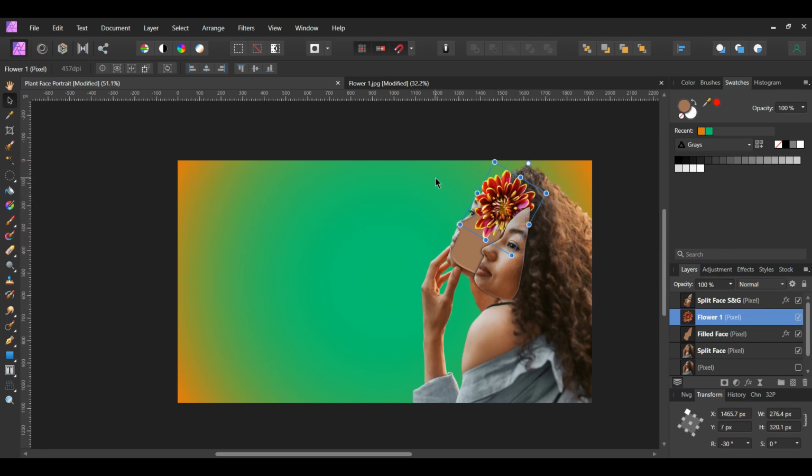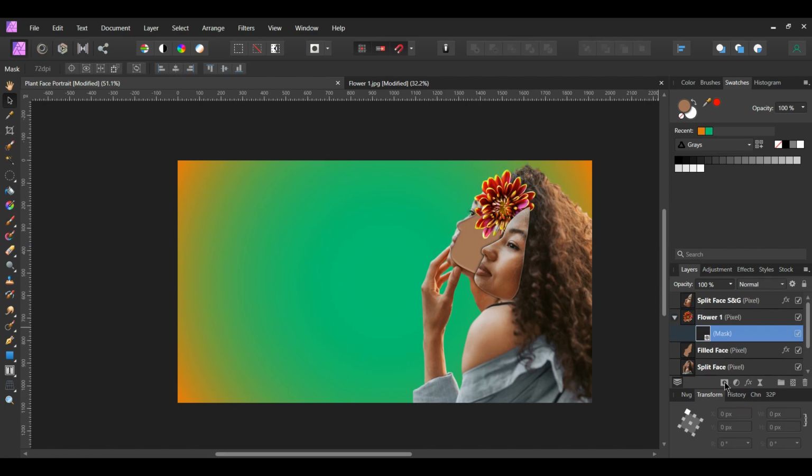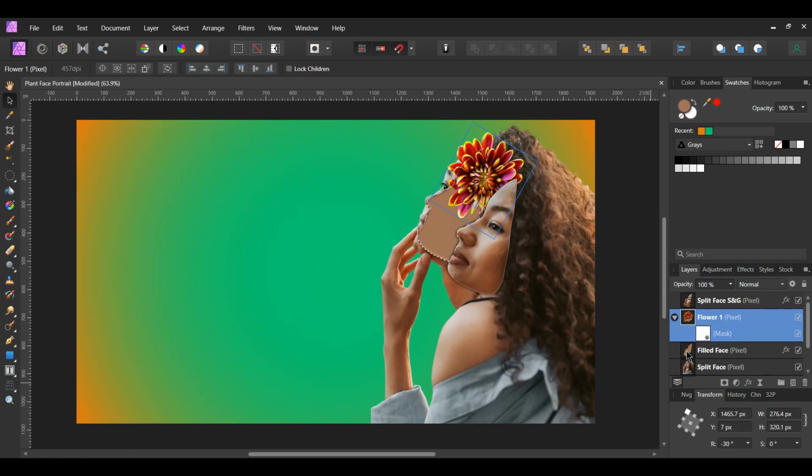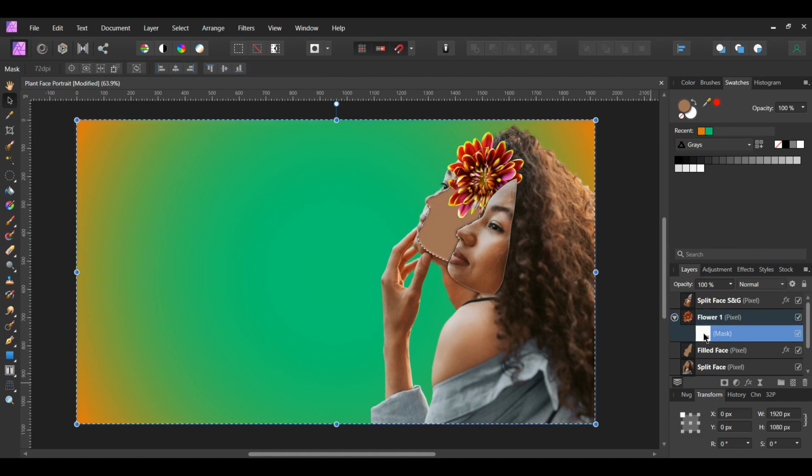With the Flower 1 layer still selected, click the Mask Layer icon in the Layers panel to add a mask layer to this layer. Now press Ctrl and click the thumbnail of the filled face layer to reactivate its selection. Then press Ctrl, Shift, and I to invert the selection. After that, click on the mask layer we added in the Layers panel.